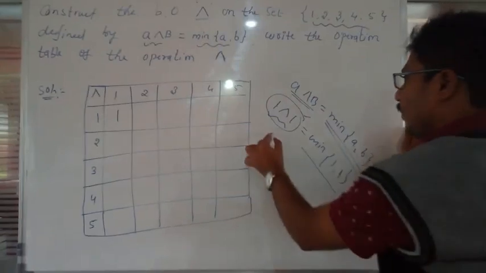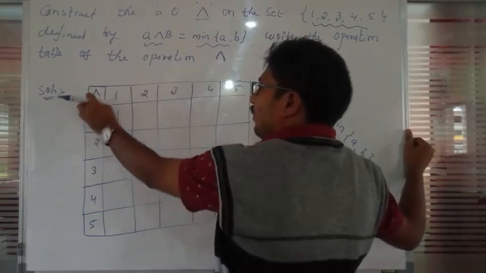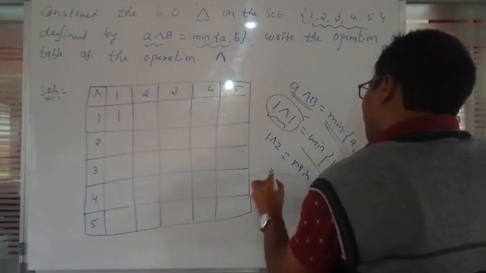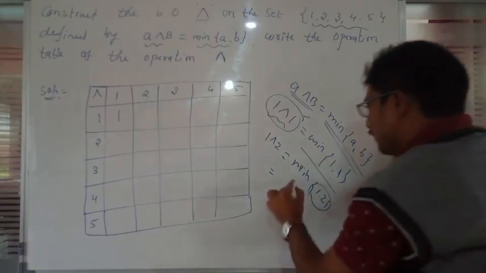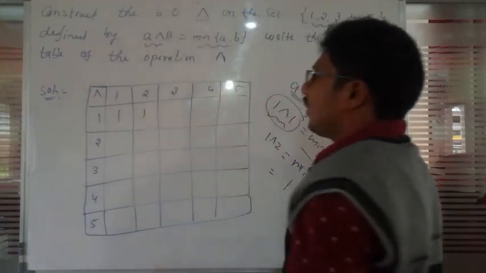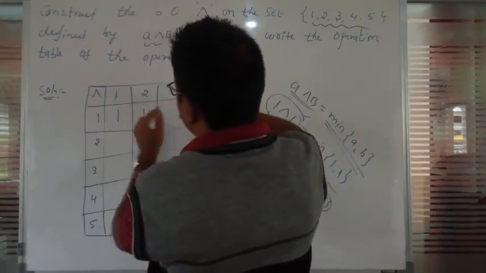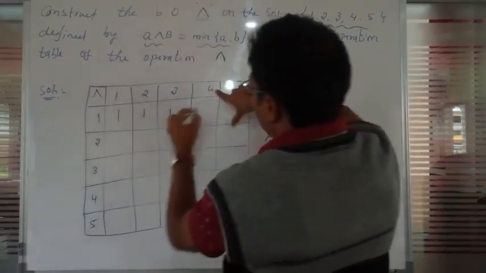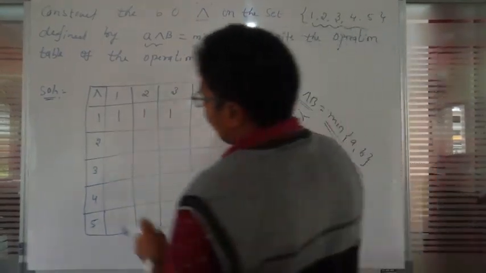Next, 1 wedge 2. Between these two values 1 and 2, the minimum value is 1. Similarly, 1 wedge 3: the minimum value is 1. 1 wedge 4: the minimum value is 1. And 1 wedge 5: the minimum value is 1.